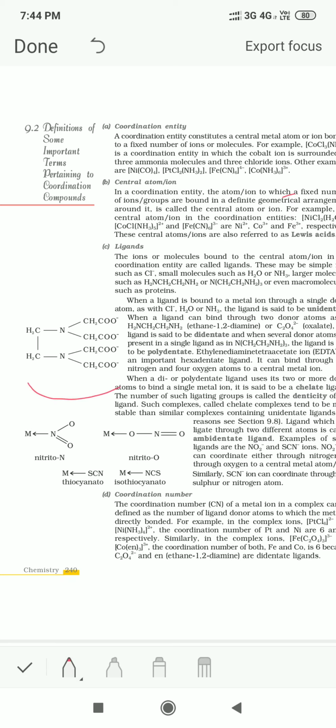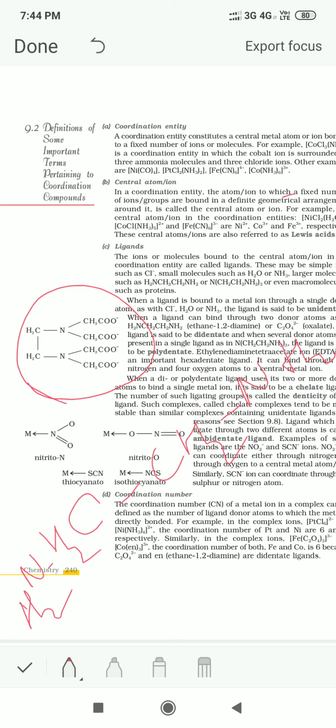Ethylene diamine tetraacetate anion. This is an example of a hexadentate ligand. Hexadentate ligand means there are 6 coordinating sites. You can see this is ethylene diamine. Ethylene diamine is CH2 and NH2, CH2 and NH2.